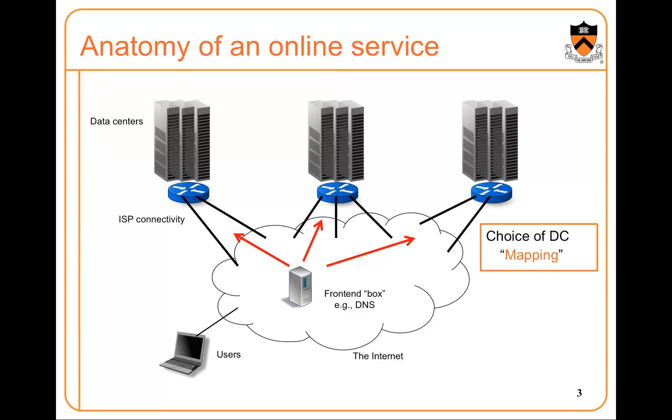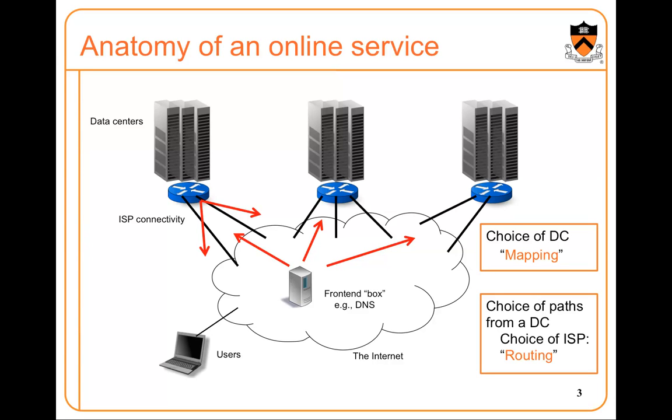So once the request reaches the data center, at the egress of that data center, the response is then routed along one of many paths back from the data center to the user. And typically this choice is just restricted to the first hop, the ISP that is chosen to send the response back. And we call this choice routing. So mapping and routing together determine the forward and the backward path that the service administrators themselves can control. And together they determine the amount of control that the service has over the wide area paths that requests and responses traverse for the service. And so they are quite important for the performance and costs in general.